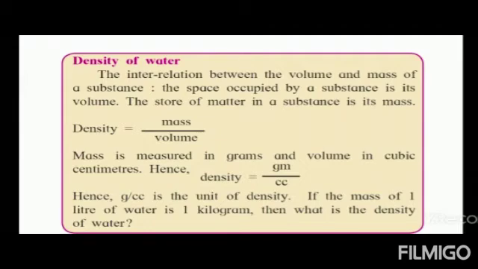If the mass of 1 liter of water is 1 kilogram, then what is the density of water? 1 kilogram is equal to 1000 grams. 1 liter is equal to 1000 cubic centimeter. Therefore, if the water's mass is 1 kilogram, then its density will be 1 gram per cubic centimeter.